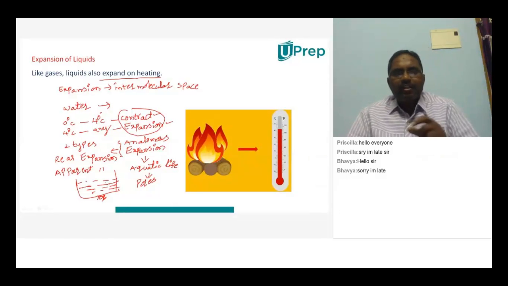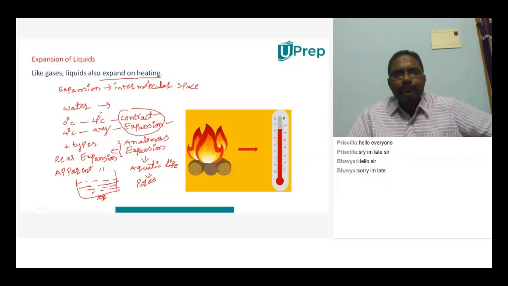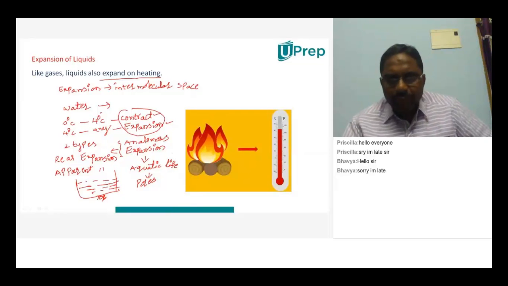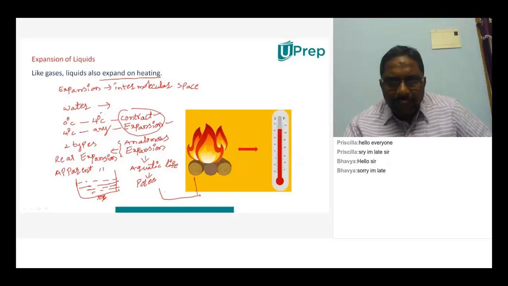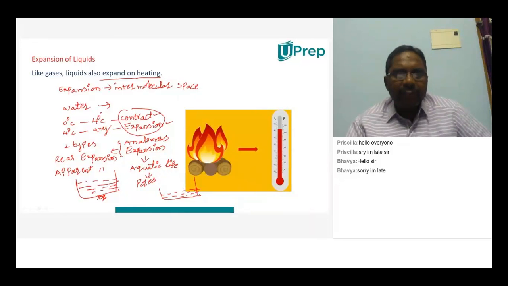Try to understand. The bowl will also expand on heating. Yes, the bowl will expand at the bottom. Very good. So first the bowl will expand, and when the bowl is expanding, what happens to the water level? It will look like it is decreasing. So you are seeing a depression in the height of the liquid.